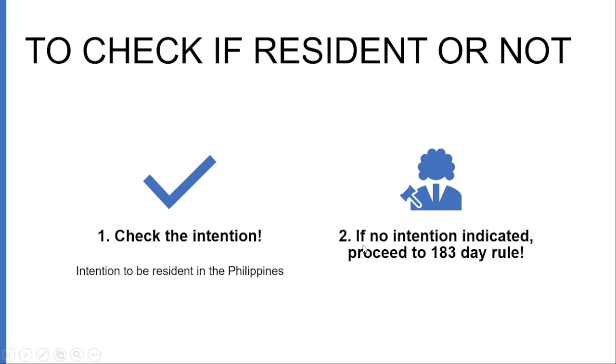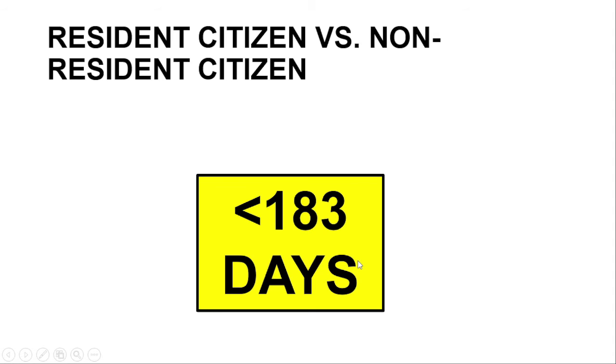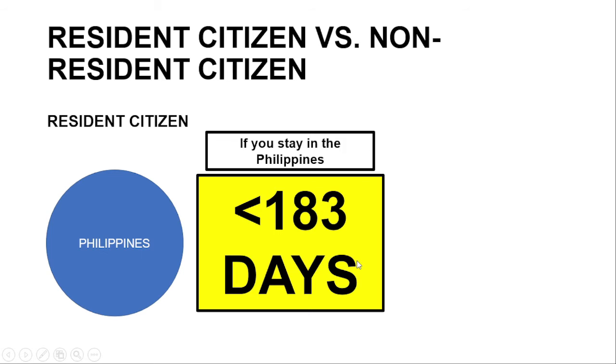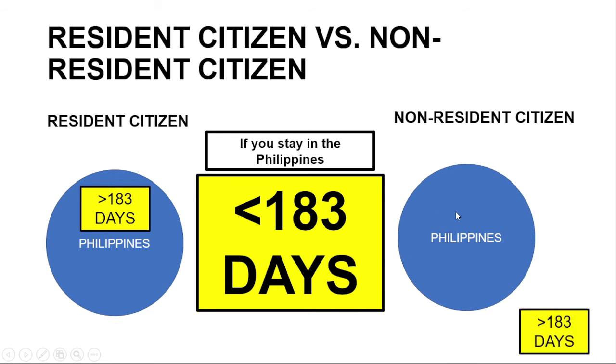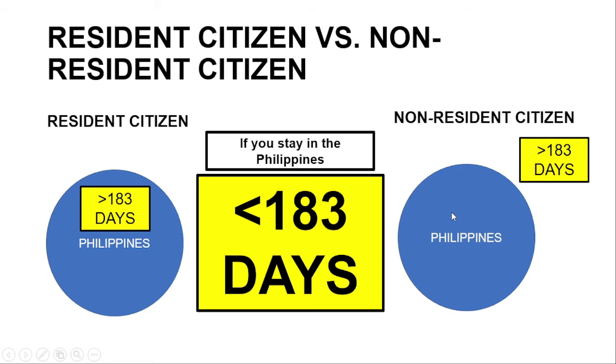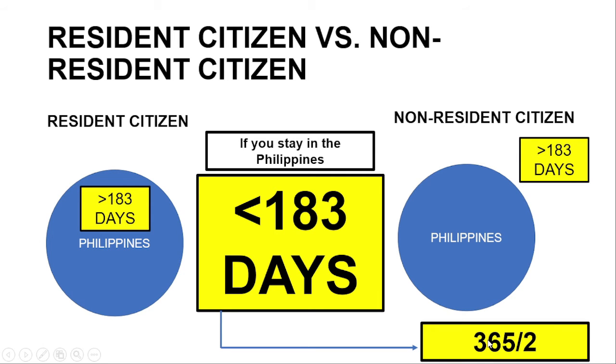Ngayon, kung hindi alam or wala siyang intention, we need to proceed to the 183-day rule. So paano natin malalaman? If you stay in the Philippines greater than 183 days, then you are a resident citizen. And if you stayed less than 183 days in the Philippines, you are a non-resident citizen. Ang simple formula lang niyan is 365 divided by 2, so that would be 183. Pag nag-stay tayo more than 6 months, we are a resident citizen. If we stayed in the Philippines less than 6 months, we are a non-resident citizen.